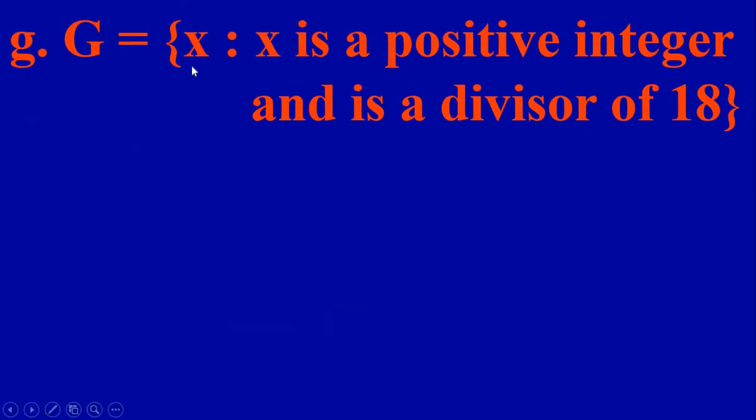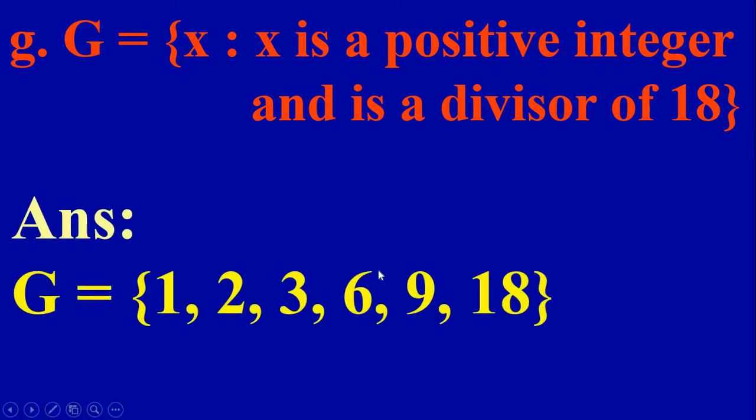The next one, G equal to the set of all x such that x is a positive integer and is a divisor of 18. So you have to write positive divisors of 18. You know that 1 is a positive divisor, 2 is a positive divisor, 3 is also a positive divisor, 6, 9 and 18. So only these are divisors of 18 and are positive. So therefore it is 1, 2, 3, 6, 9 and 18.